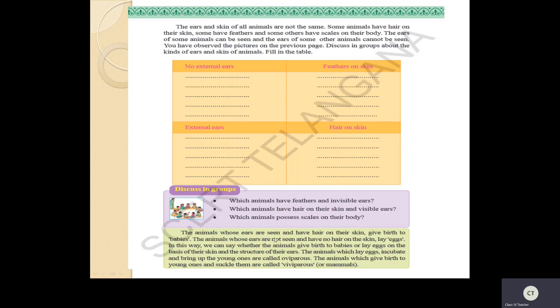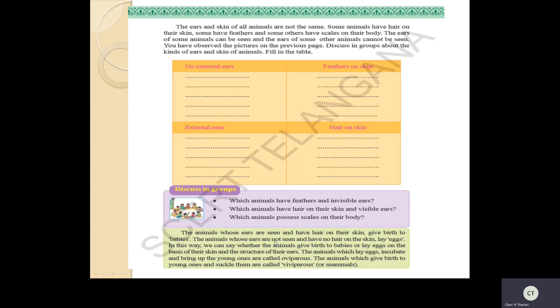The animals whose ears are seen and have hair on their skin give birth to babies. So till now we have seen the difference of ears and skin. Here one more category is added, that is giving birth to the young ones. If you see animals which have ears and hair on their skin, they give birth to babies. Okay, children, they give birth to babies.